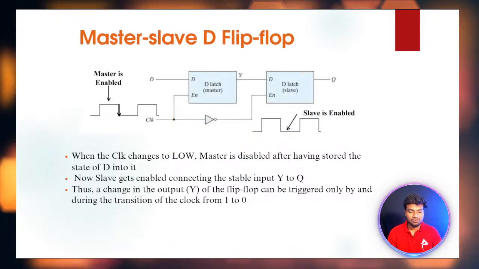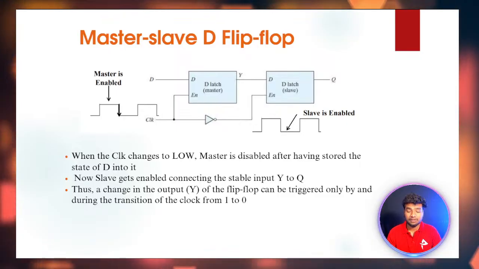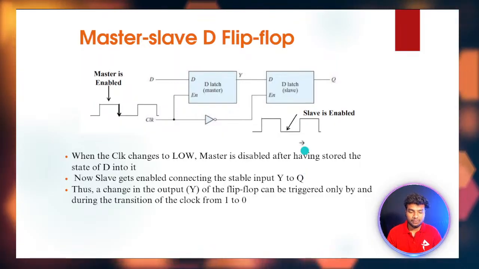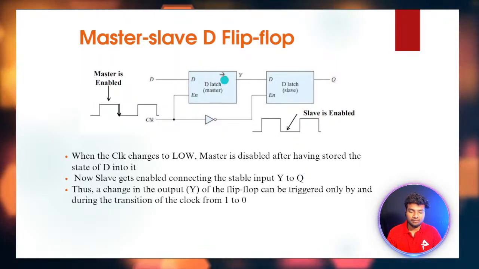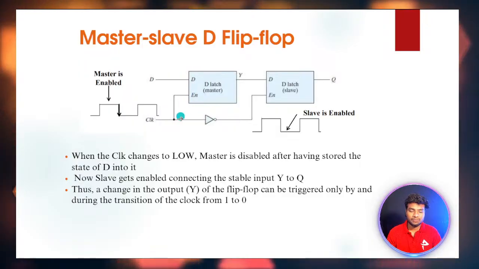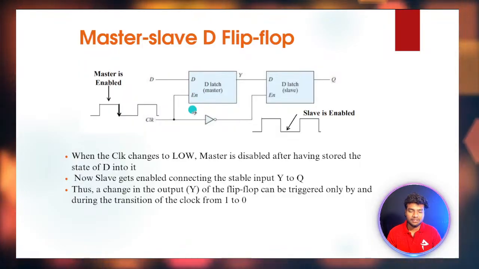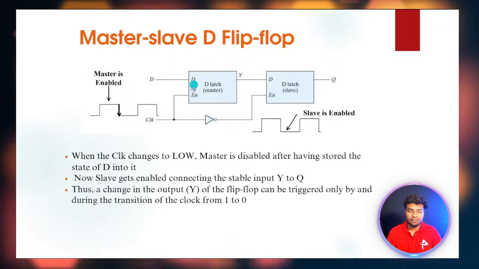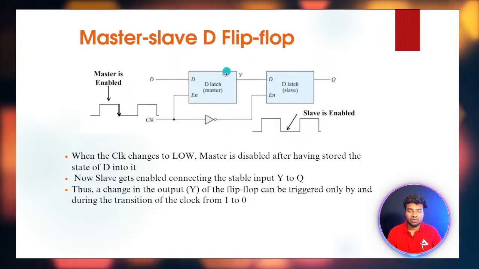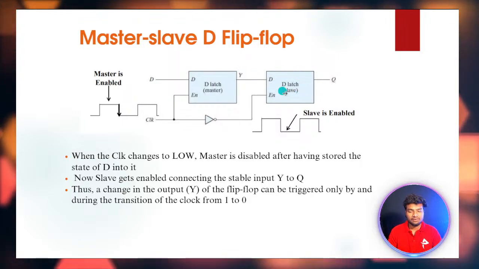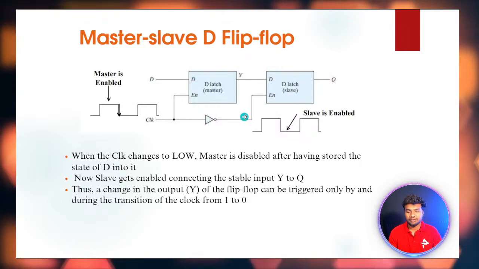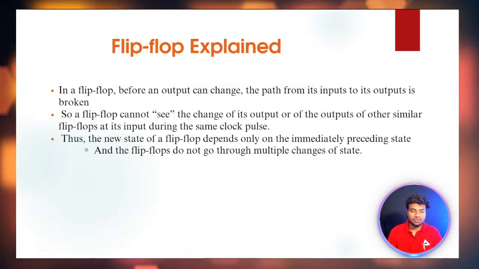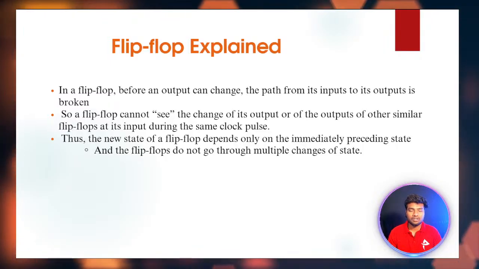When the clock changes to low, the master is disabled after storing the state of D into it. It works based on the edge. Here I'm using an enable signal, storing 1 bit of data in a master D-latch, and then the output of the master is given to my slave D-latch. This is how it works. It is slightly difficult to understand, so I skip this. On the flip-flop, I already showed how it works.